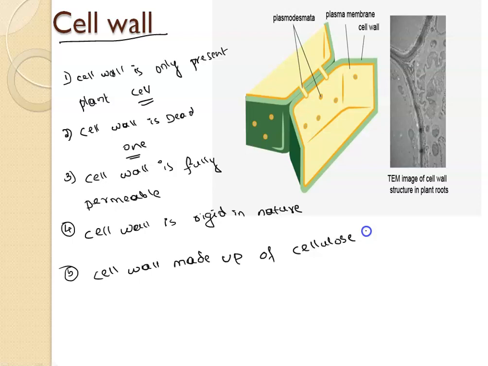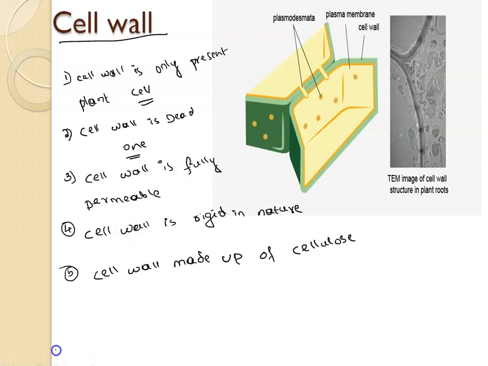But plants will not move from one place to another. Anything can happen in the environment, and the plant has to stay in its position only. So to protect itself, plants have been given this special structure. The outer part of the plant cell is called the cell wall.